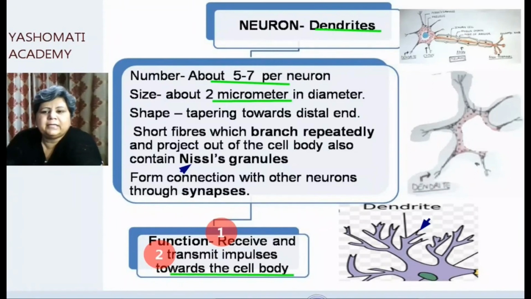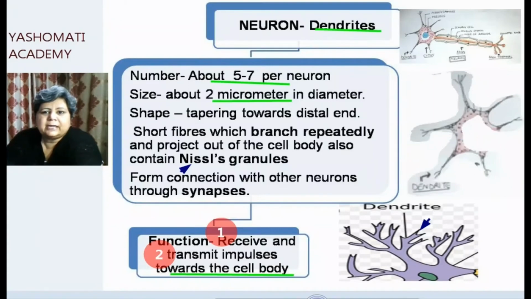So this flow of information is one way. Information will always go from dendrite to cell body. It will not be transmitted from cell body to dendrite. So the function of dendrite is to transmit the impulse towards the cell body.